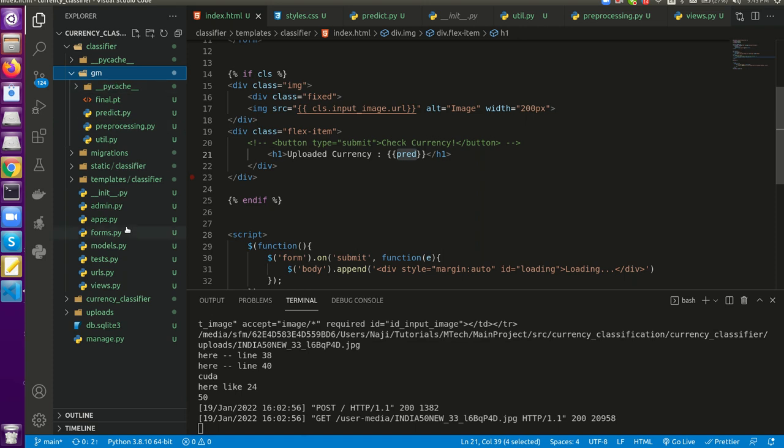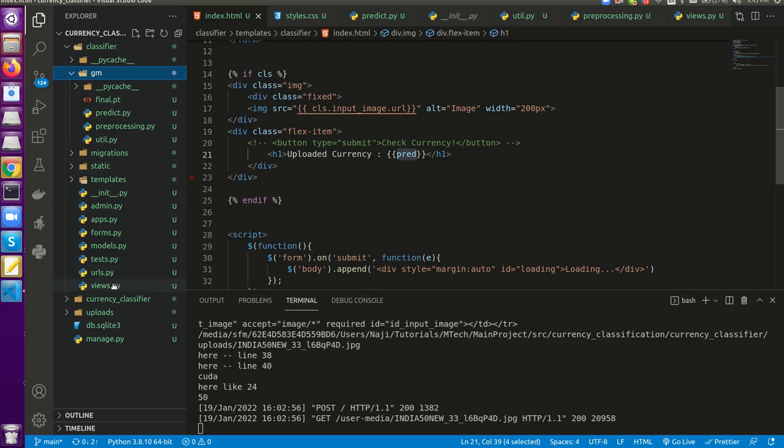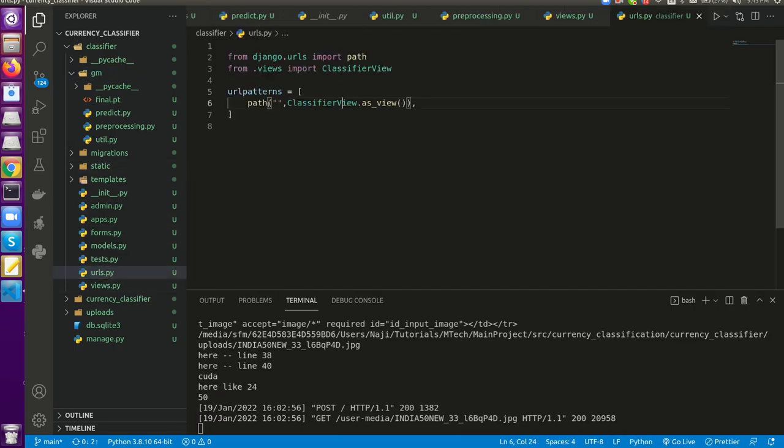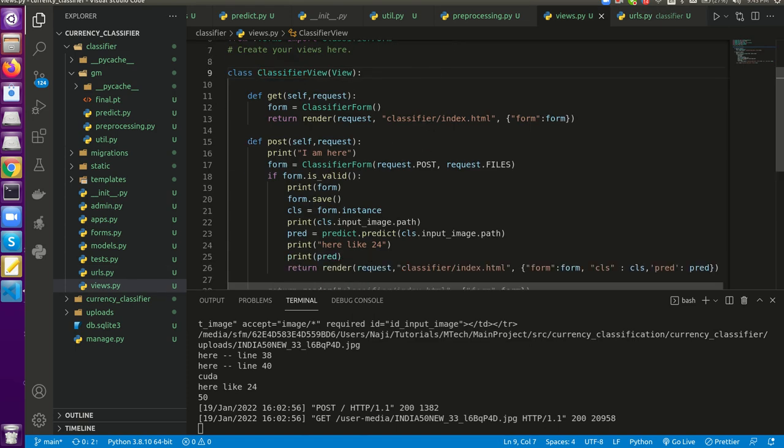So when we come to the Django part, here we can see that it is running in the localhost. So let me go to the urls.py. Whenever a hit is coming to localhost 8000, it will be coming to here, and it will go to the classifier.py. So in the classifier.py, whenever we post, we have a form.